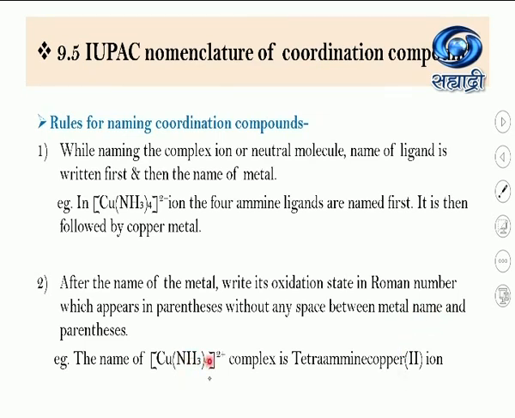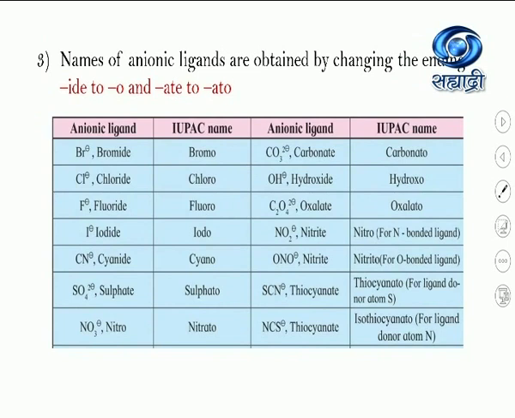Now in the same example, the Cu(NH3)4 2+ complex, how do we name it? First we write the name of the ligand, tetraammine, then the name of the metal, copper, and there is no gap. Immediately in a bracket we write its oxidation state in a Roman numeral, and complete the bracket. This is the second rule. From these two rules, we see that first we write the name of the ligand, then the name of the metal, and after the name of the metal, immediately we write its oxidation state in a Roman numeral without any gap. Now see the third rule.